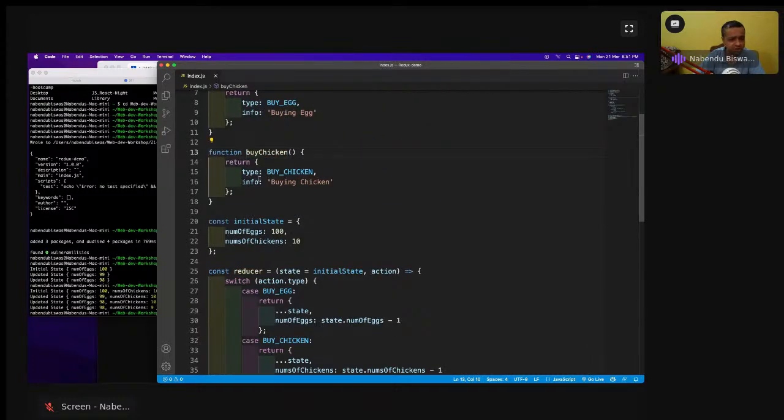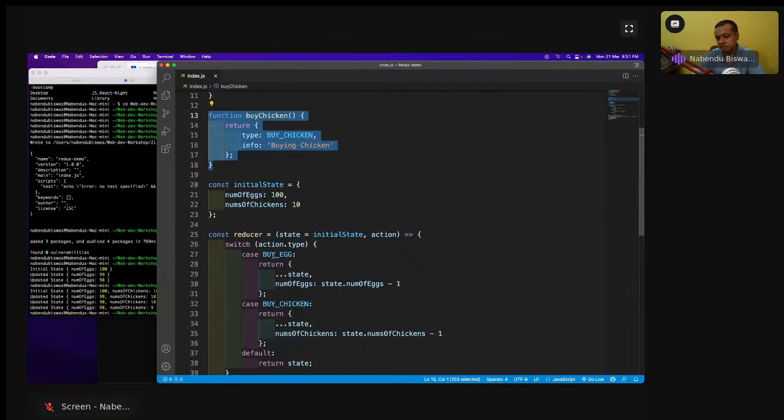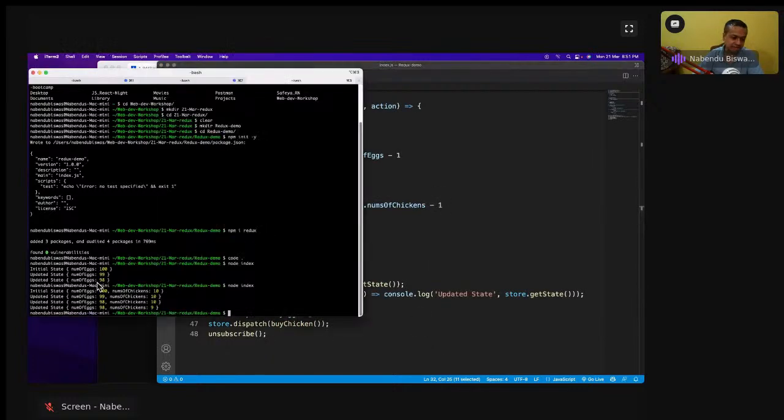This buy chicken will go here to the action creator. Action creator magically links with the reducer. Reducer is linked, but it will run the second buy chicken thing, and dot state it will run, and it will do its -1, and then it will be like this. Okay, so it runs like this.